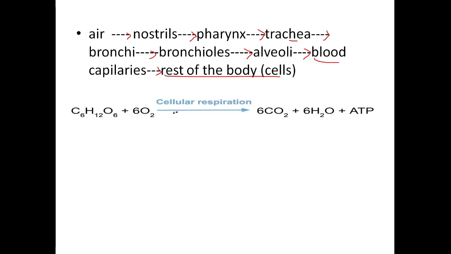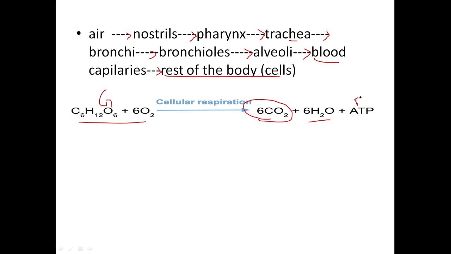Once it reaches the cells, it combines with the glucose molecule, that is the simple sugar, and oxidation takes place, so that energy is released in the form of ATP along with carbon dioxide. So now all the cells release carbon dioxide, which is not necessary for our body.